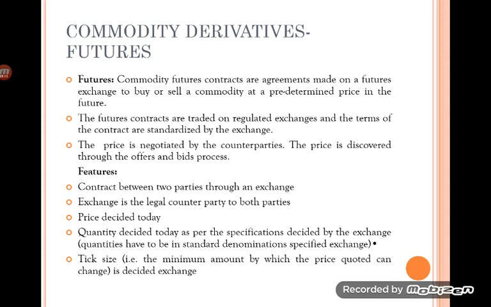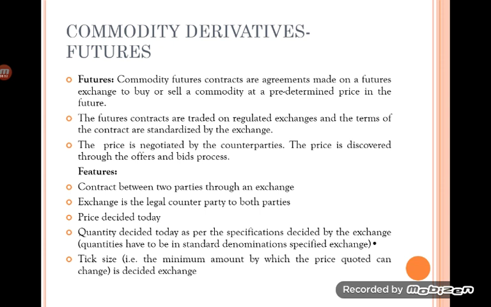Price is negotiated between the counterparties, that is buyer and seller, but it is discovered through the offers and bids process in the commodity exchanges. That's the reason why, even though they negotiate at the time of entering into the contract, they are going to take the prevailing price in the market, unlike forwards. Then futures is a contract between two parties where the exchange is the legal counterparty to both parties.